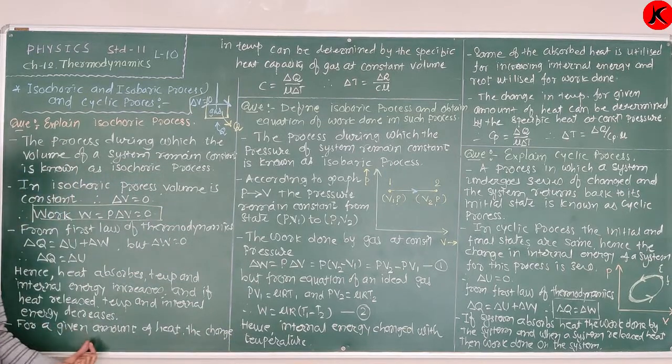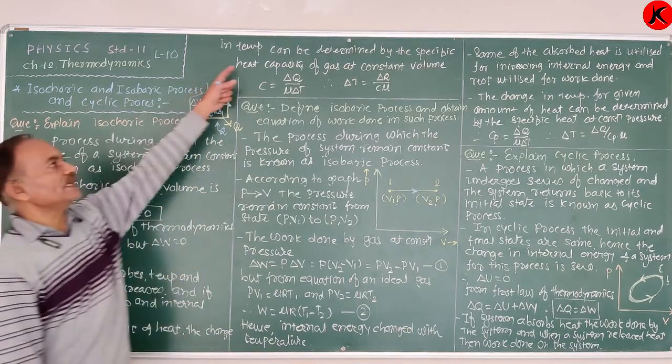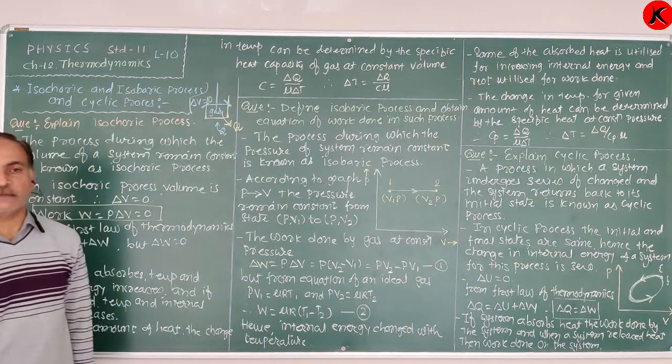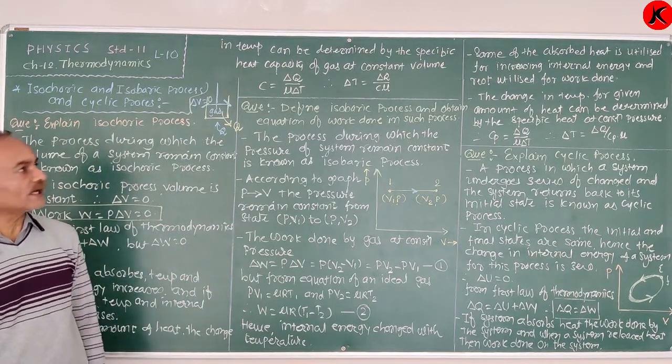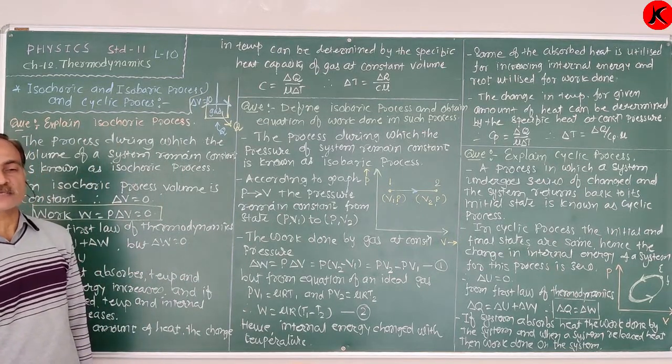Now, for a given amount of heat, the change in temperature can be determined by the specific heat capacity of a gas at constant volume.